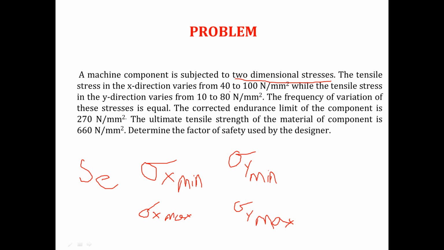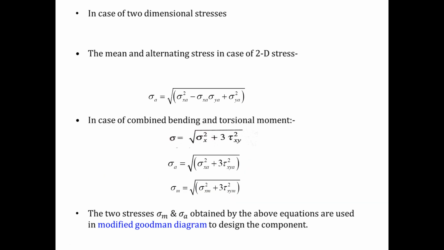as well as you can see that it is given that x direction stress is varying from 40 to 100 Newton per millimeter square. In y direction stress is varying from 10 to 80 Newton per millimeter square. That means in x direction stress is fluctuating in nature, in y direction stress is fluctuating in nature, and since it is a two-dimensional problem, this is a problem of fatigue design subjected to two-dimensional stresses. So if it is a problem of fatigue design subjected to two-dimensional stresses, then I can use these equations. In case of two-dimensional stresses, this is that equation.